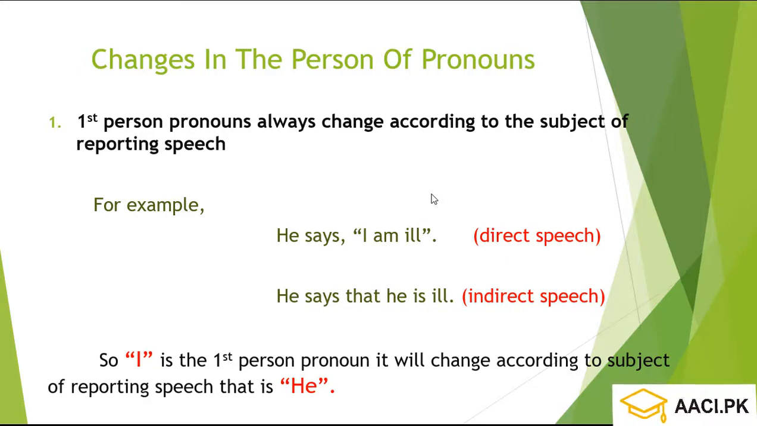First person pronouns always change according to the subject of reporting speech. For example, he says, "I am ill." This is a direct speech. He says that he is ill. This is the indirect speech. So here, I is the first person pronoun. It will change according to the subject of reporting speech, that is, he.